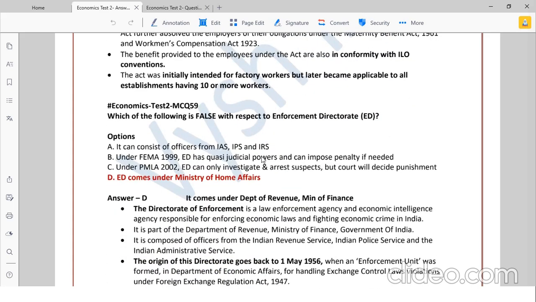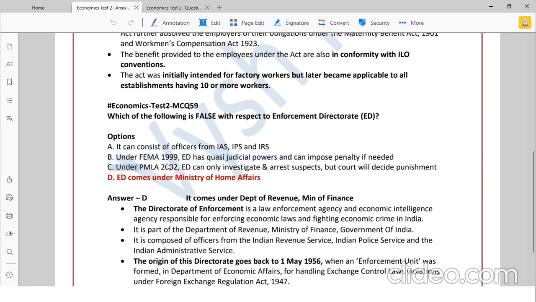Now, which of the following is false with respect to Enforcement Directorate, ED? So, it consists of officers from IAS, IPS, IRS. It is true. Under the FEMA, the Foreign Exchange Management Act 99, ED has quasi-judicial powers and can impose penalty if needed. That is true.